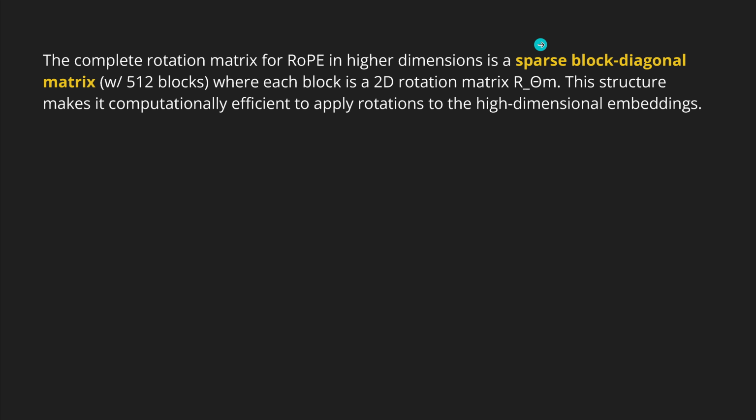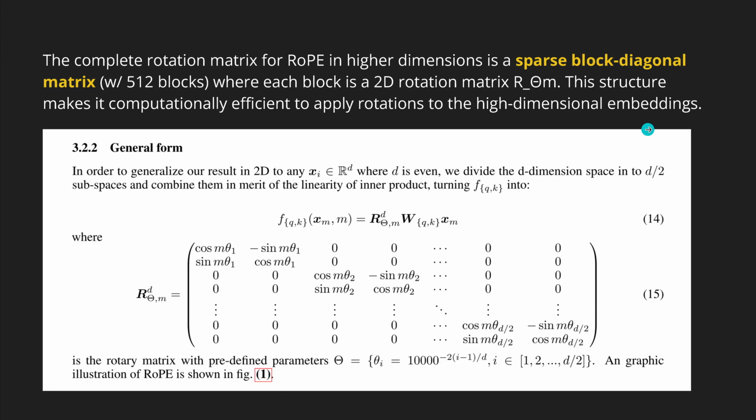This means we only have a little bit of data and the rest is zero. A block diagonal, so the non-zeros are primarily on the diagonal of the matrix, where each block is a two-dimensional complex rotation matrix. And this is what makes it computationally so efficient to apply on our GPUs, this rotation also in the high-dimensional embeddings.